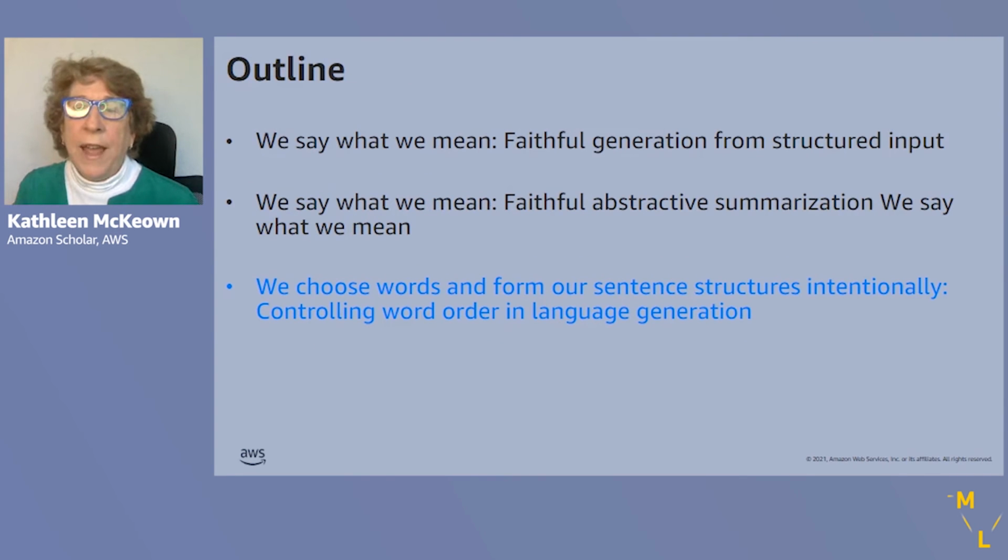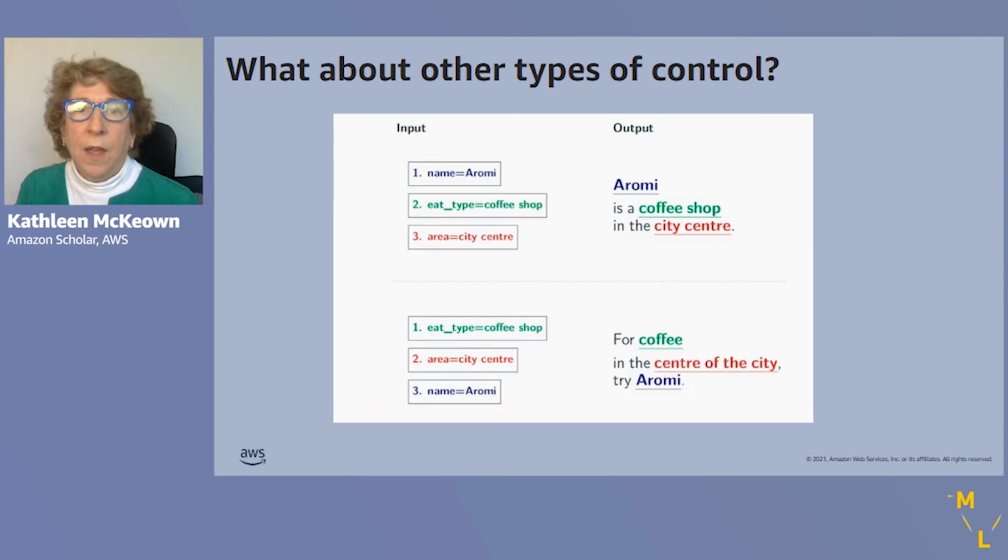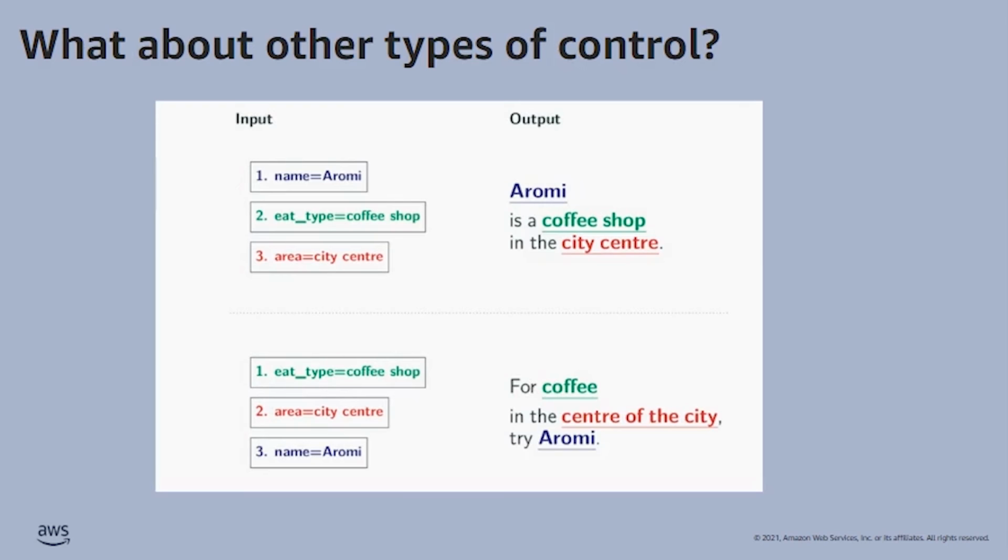So let me turn now to the last problem, that is controlling word order in language generation. So what about other types of control that we might want to have? Shown here, we have two different ways of verbalizing the same meaning representation as input.